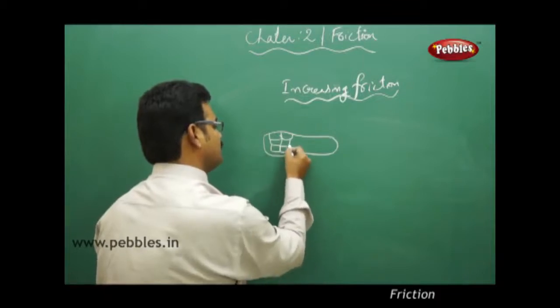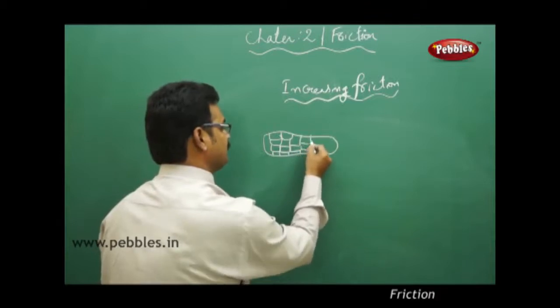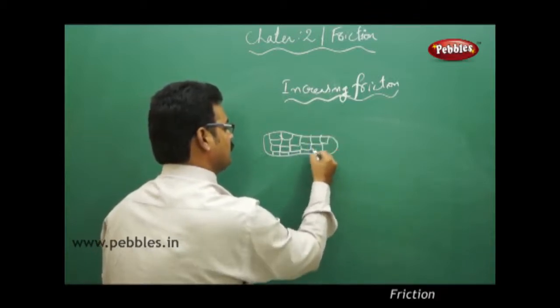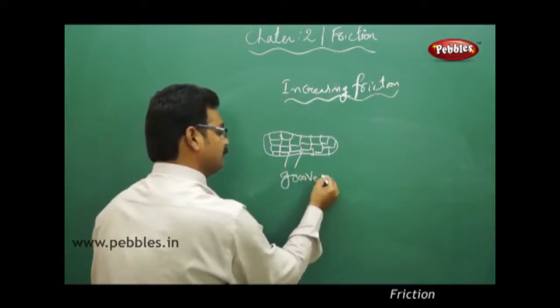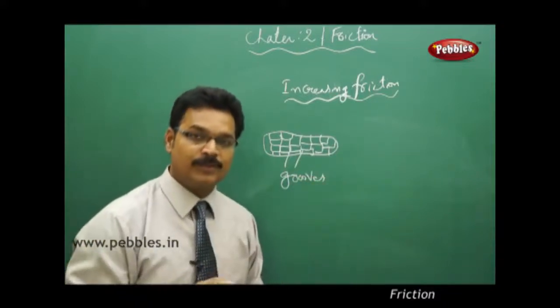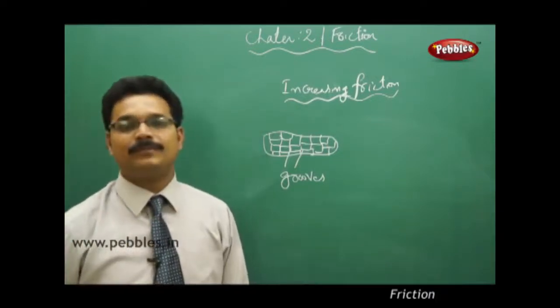Have you observed this type of boxes like this? These are called grooves. So these grooves will protect you from slipping.